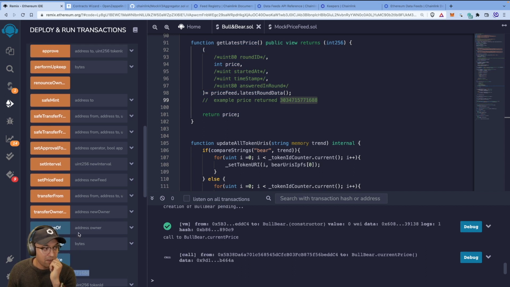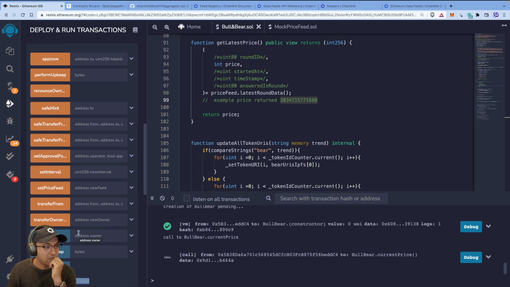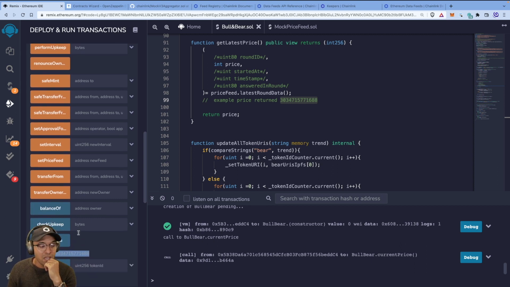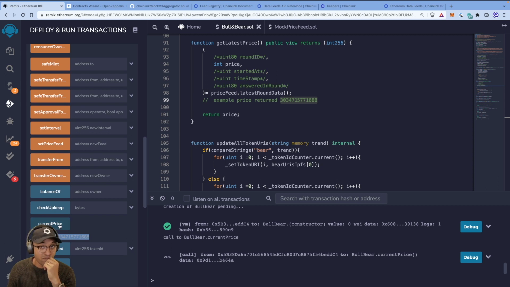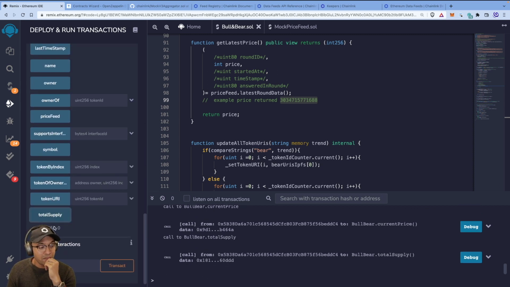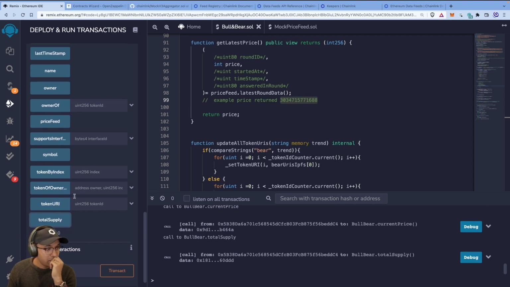So that means immediately upon the creation of the NFT contract, this bull and bear smart contract, it called get current price, got it from a mock and populated that. Great. Now let's just check the total supply. 0. Makes sense. We haven't minted any yet, right?